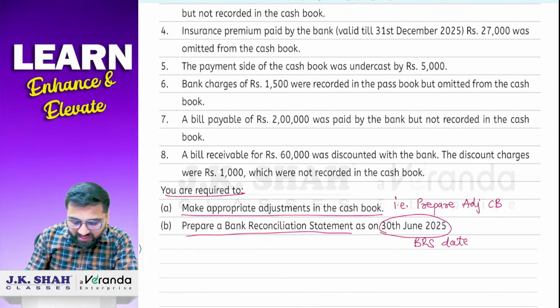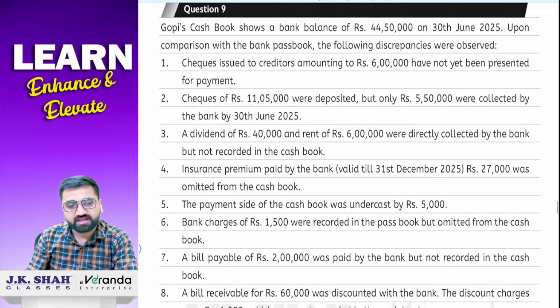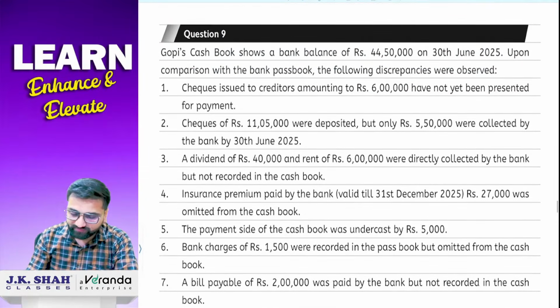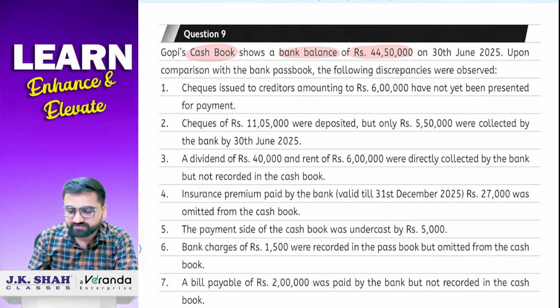Clear? So see how many transactions are given to you. Total 8 transactions are there. We'll check one by one and we'll see the posting of each and every transaction. Now see Gopi's cash book. Highlight this part: the cash book shows a bank balance of rupees 44,50,000 on 30th June 2025.